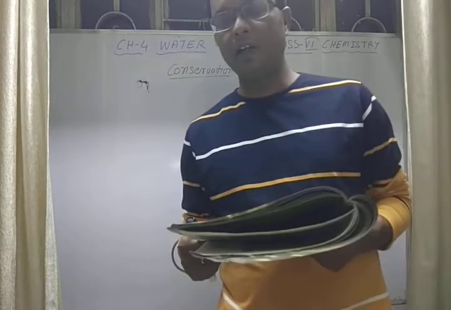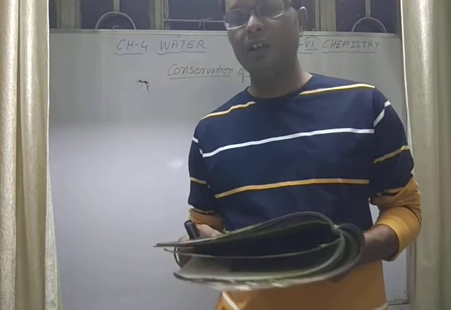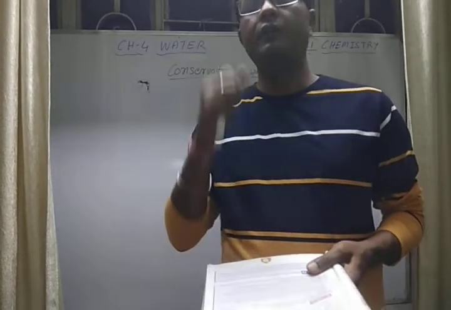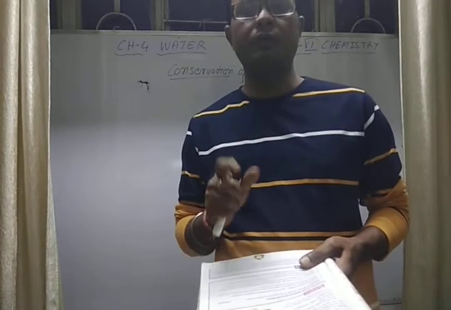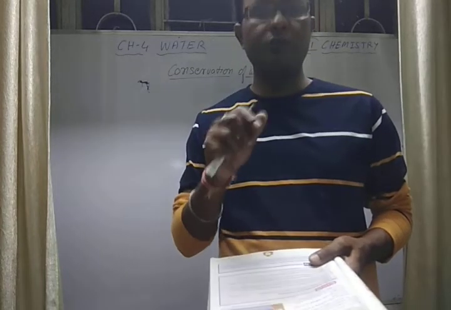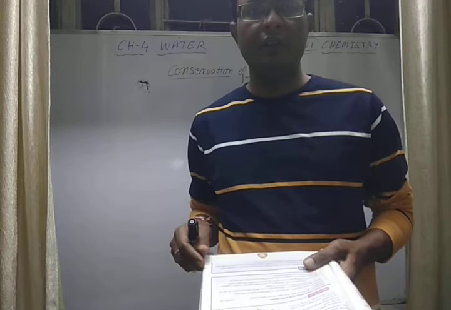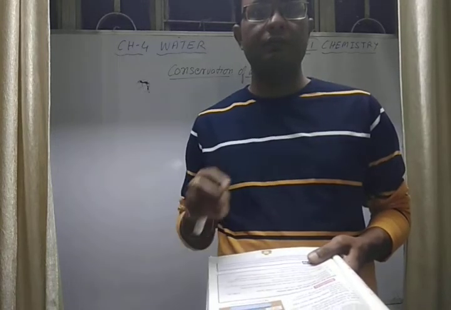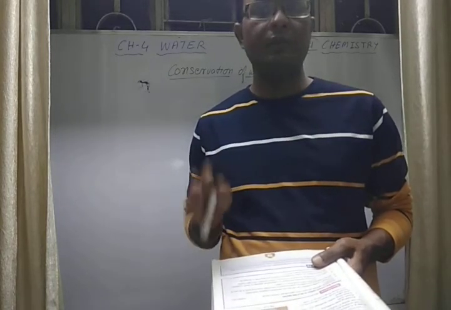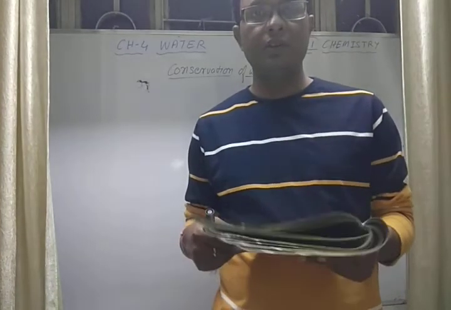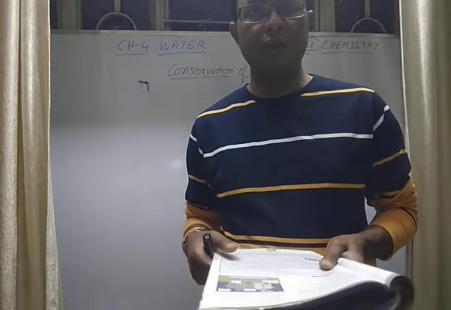Minimizing the wastage of water while brushing teeth and washing utensils. Many of us keep the tap open while brushing the teeth. No, first brush, then open the tap, then rinse your mouth. Don't open the tap from the beginning. If you do that, you can conserve water on your own.